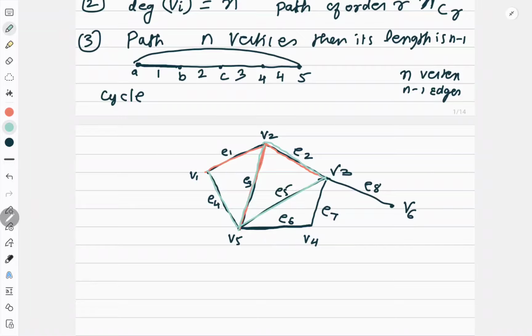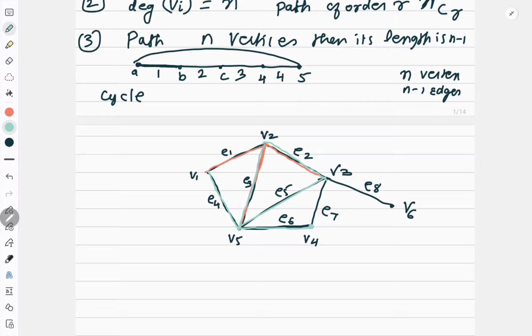Then V5. Okay, I came to V5. After V5, I went to E6, and after E6, I went to V4. And I stopped here. What happened? I took a round. I never repeated an edge, though I repeated a vertex. So it is a trail.